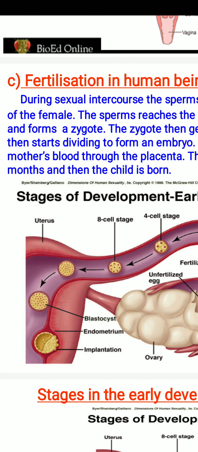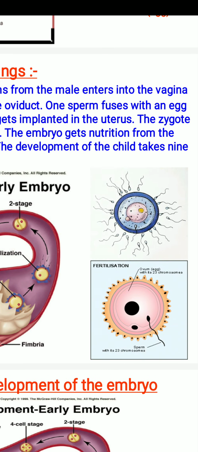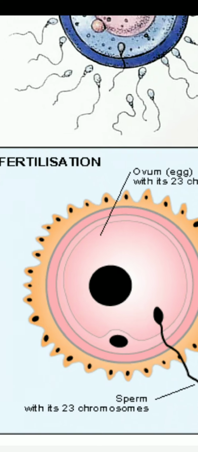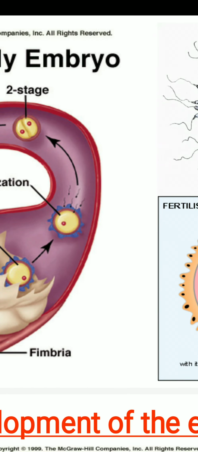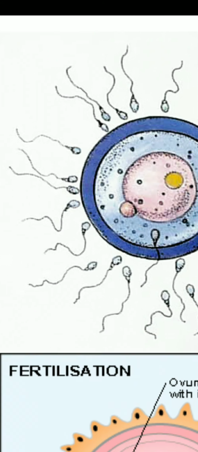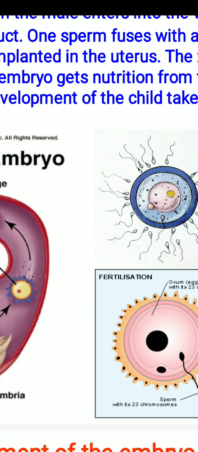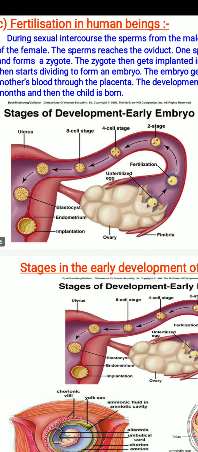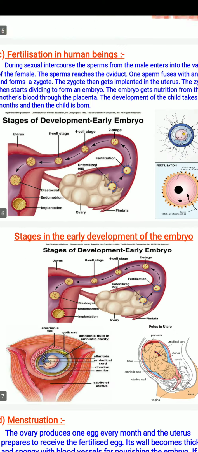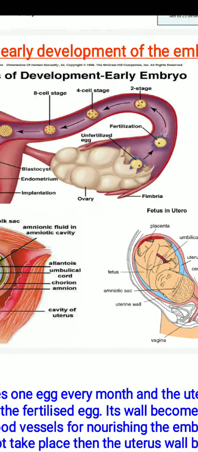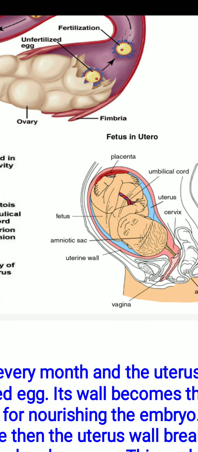These are the stages of the development of the early embryo. Here is the process of fertilization, how male and female gametes fuse. Here is the cloud of sperm around the ovum. Different stages of the embryo. How the embryo develops into a baby. And here is the complete development of the baby.